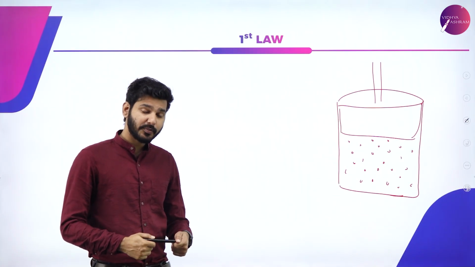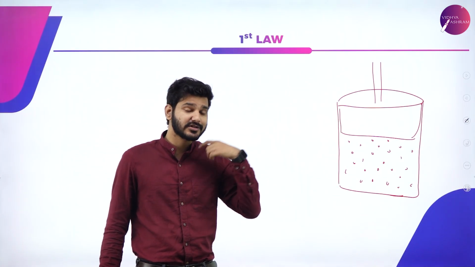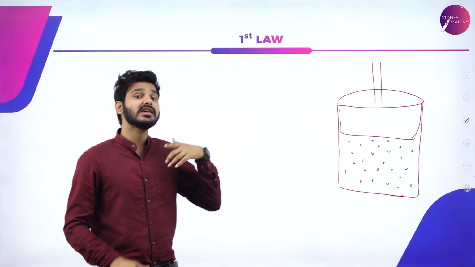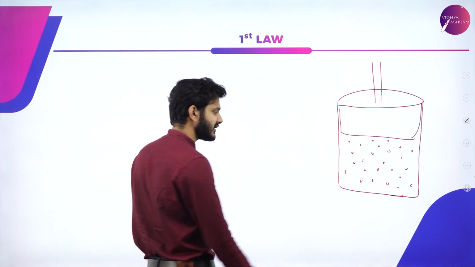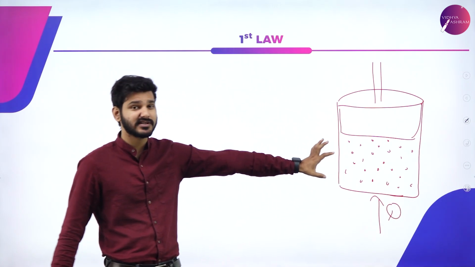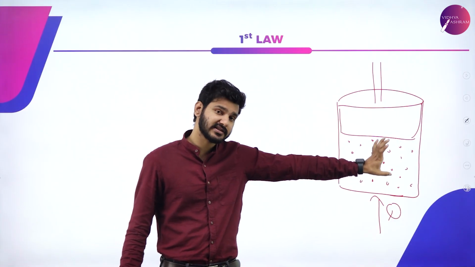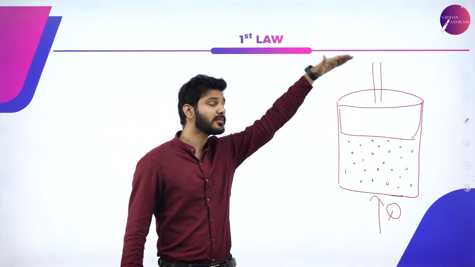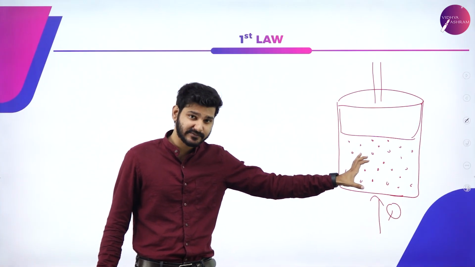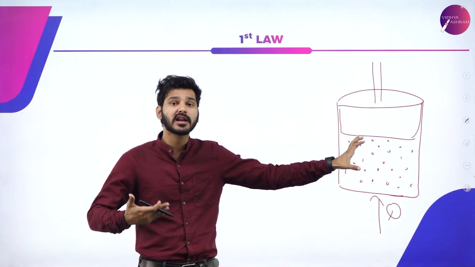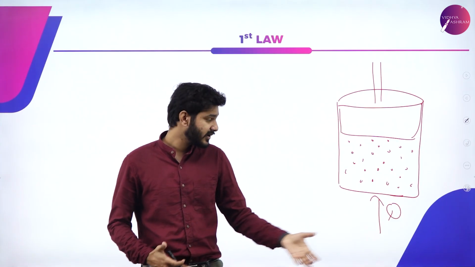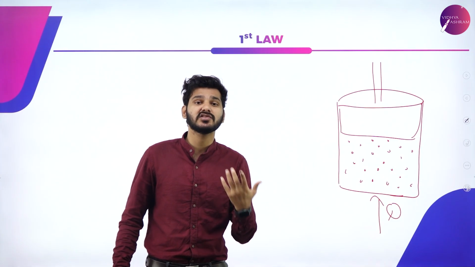So coming to the next topic, that is the first law of thermodynamics. What is the first law? The first law states that if I give heat to a particular system, again, this arrangement is the same as before: a chamber filled with gas, which has a movable piston connected at the top. Again, if I give heat to a system, what happens? Its internal energy changes, right? The temperature causes a change in internal energy. Or simply, if I give heat to a system, the internal energy changes.